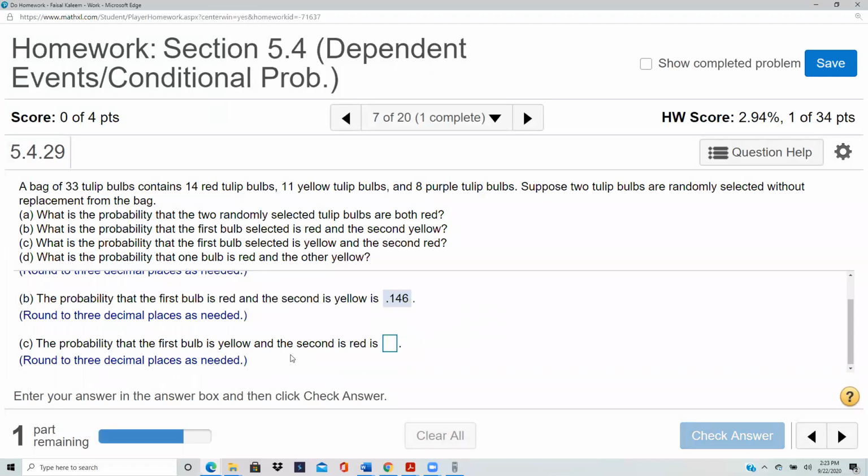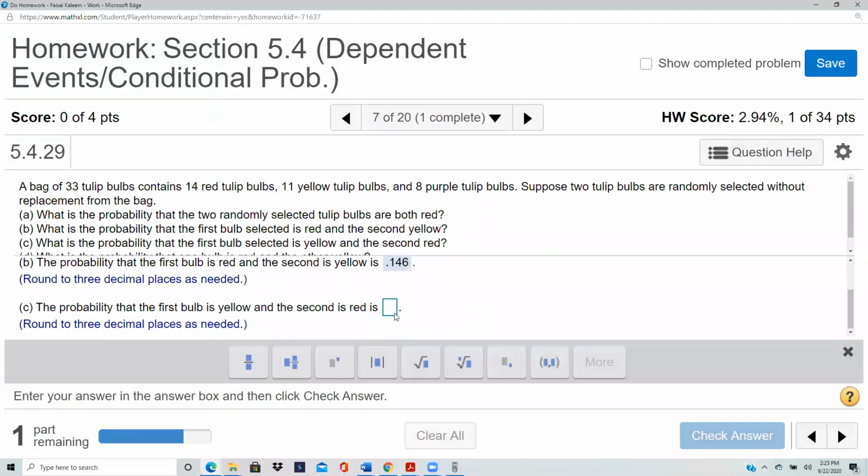First yellow, second red. So it's just like B, they've changed the order. In B, they said first red, second yellow. Now they say first yellow, second red. So you can work it out like we've been doing, but actually it comes out to be the same if you change the order like that. So I'll just write the answer.